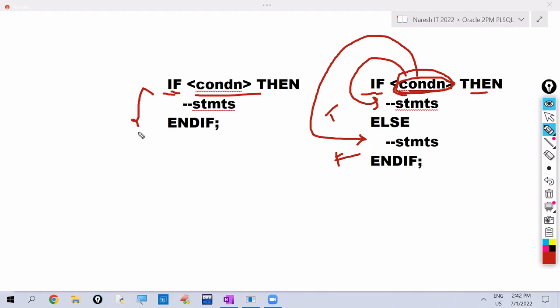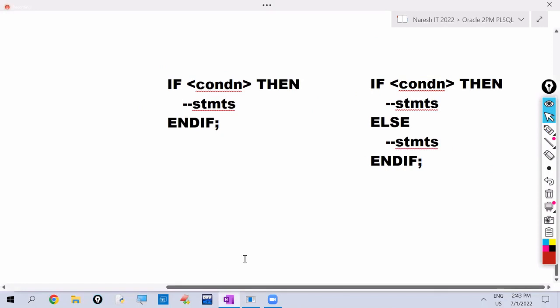But in case of if then, we are performing one action based on the condition. So if this condition is true, we are performing this action. This one instruction only we are giving. Here we are giving two instructions. We are performing any one of two actions. If the condition is true, do this. If the condition is false, do this. Like these, two instructions we are giving.